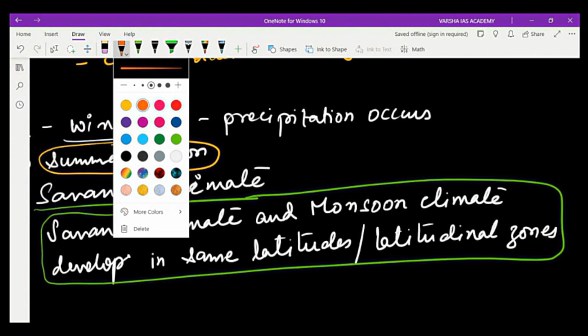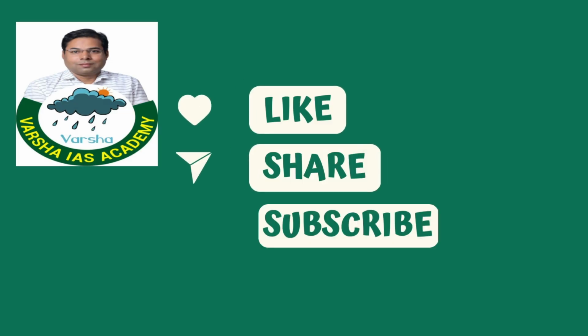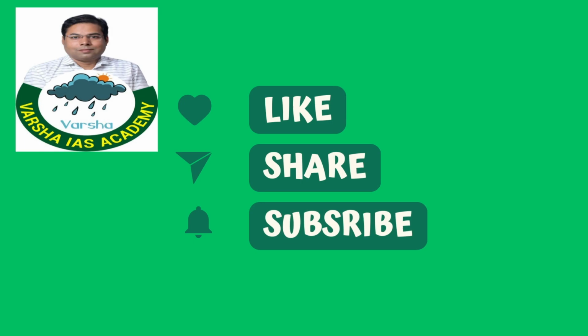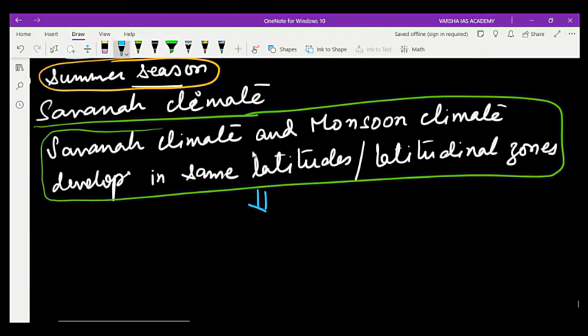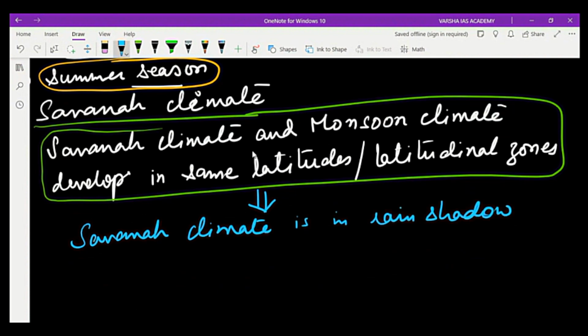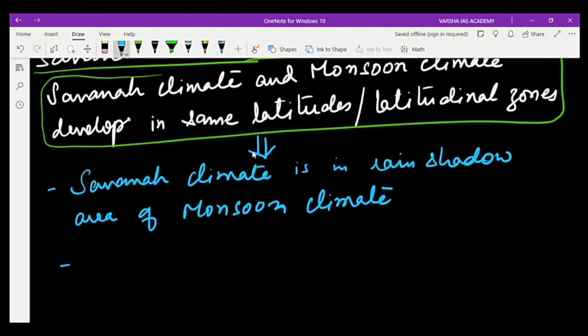So the reason for that is that the savanna climate is in the rain shadow area of the monsoon climate. Number one is rain shadow area of monsoon climate.